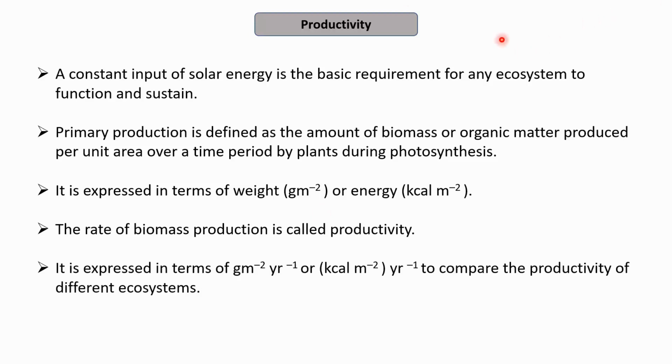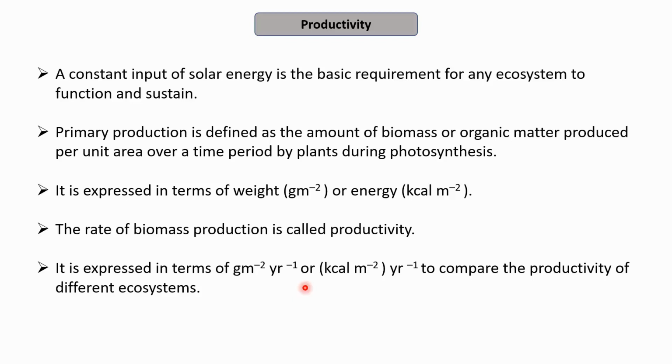And since in the productivity we talk about the rate, that is, rate means time period, we may express productivity as gram per meter square per year or kilocalorie per meter square per year to compare the productivity of two different ecosystems. Suppose I want to compare the productivity of two different ecosystems, what will I look into? I would look into the amount of biomass or the organic matter that is produced by one ecosystem in a particular time period, let us consider that as a year.